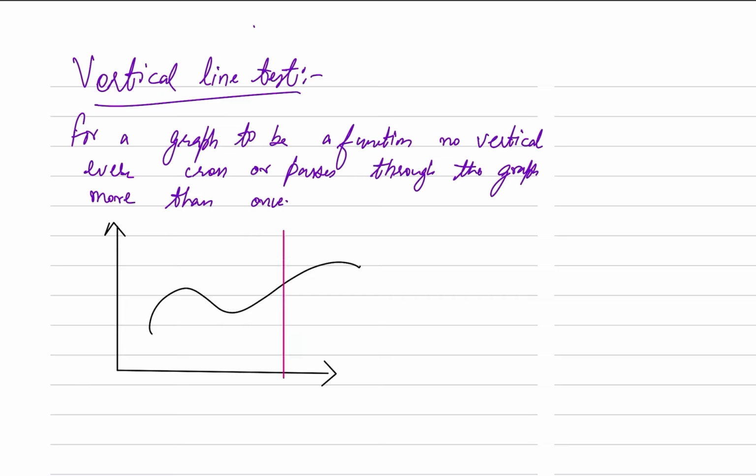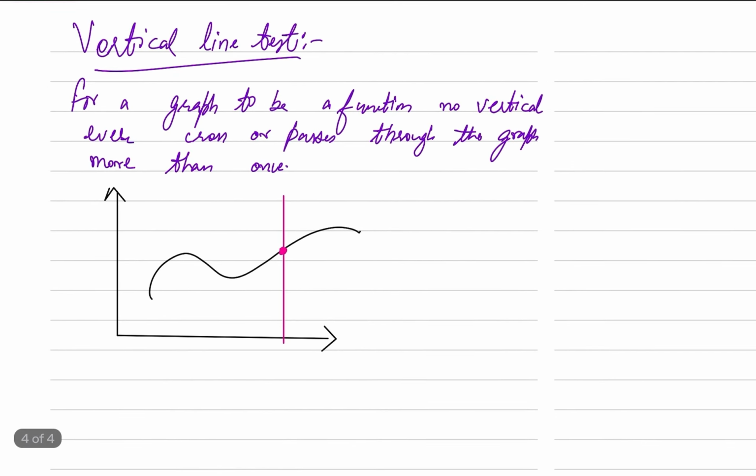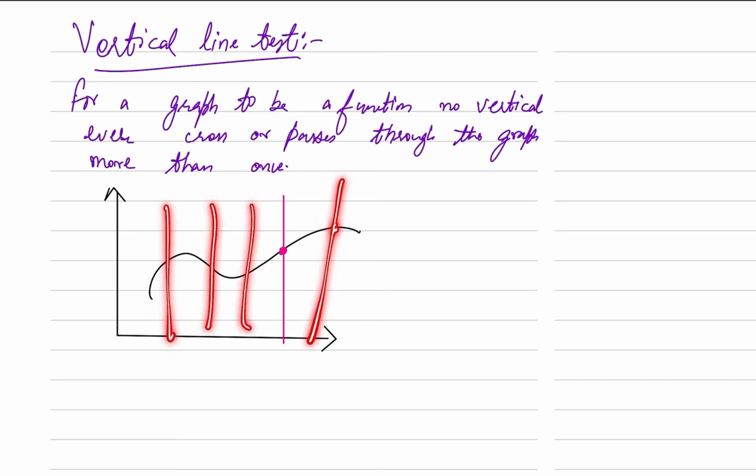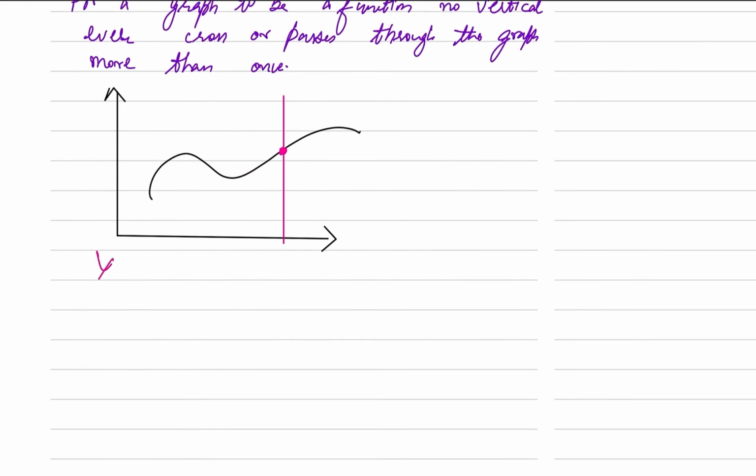If this line is intersecting at exactly one point, then yes, it will be a function. In this graph, you can draw any vertical line and you will see they intersect at one point only. So we can say that here, yes, it is a function.